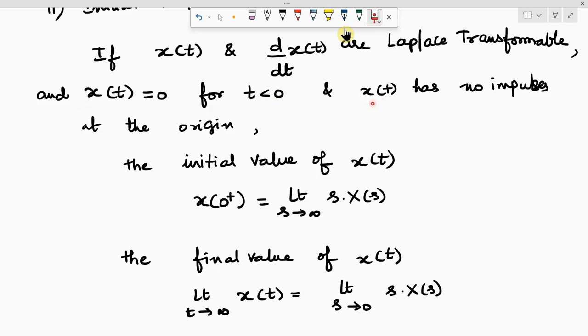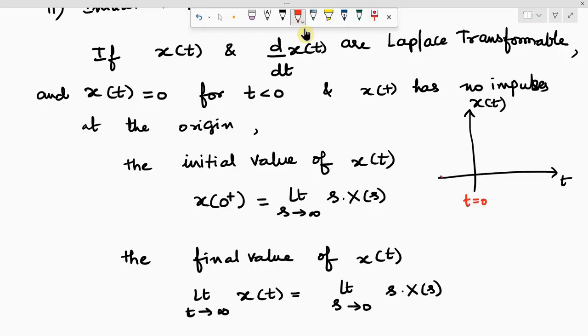Next statement. x of t has no impulses at the origin. That means x of t at the value of t equal to 0 has no impulses. That means there is no sudden change.